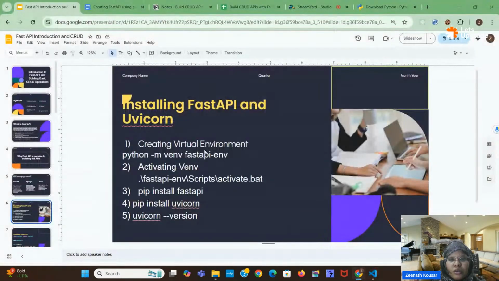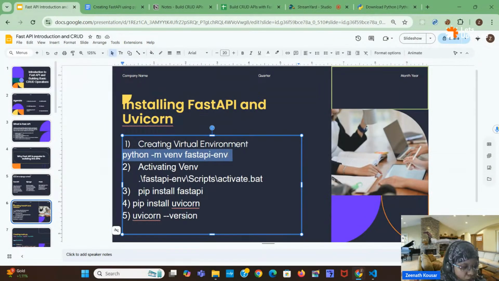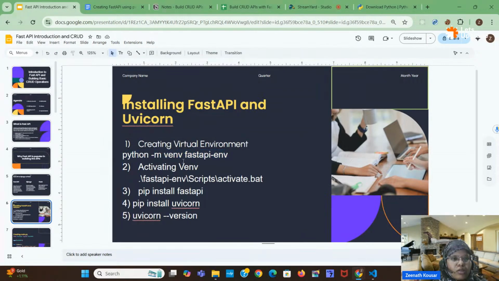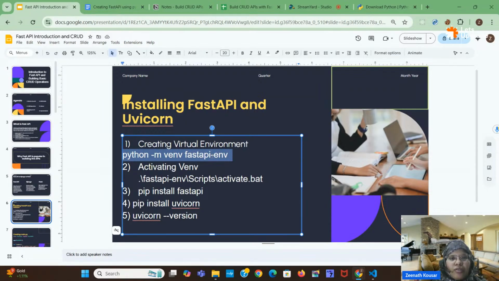These are the steps which you have to do. First of all, you can install a virtual environment. We can do this in Visual Studio Code and also in PyCharm. The first step is creating a virtual environment, and here is the command. These first two steps are optional. If you don't do them, it will still work.